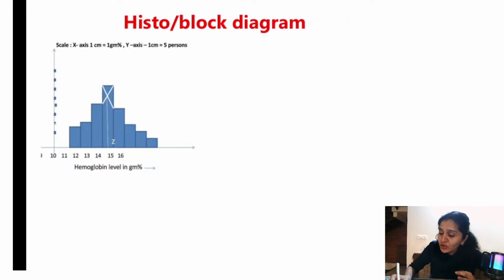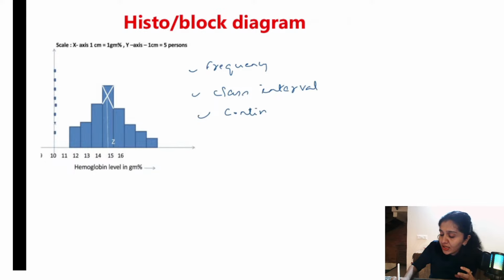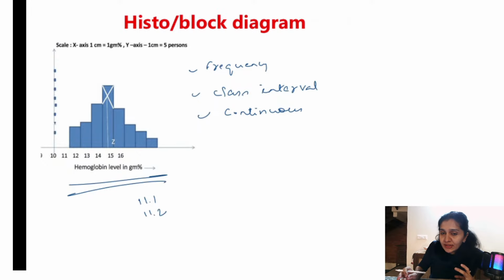Histogram or block diagram is used to express frequency distribution, frequencies, when there are class intervals. One more thing you need to remember about histogram or block diagram is that it is used to describe continuous data. Here we have taken hemoglobin level in grams. It is continuous data. What is continuous data? There is 11.1, 11.2, so it is like this. Discrete data don't take in-between values. For continuous data, we use histogram or block diagram.